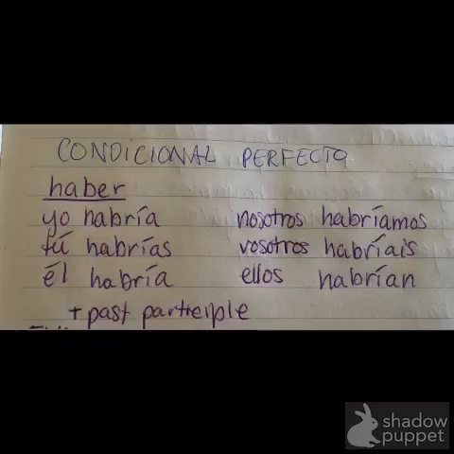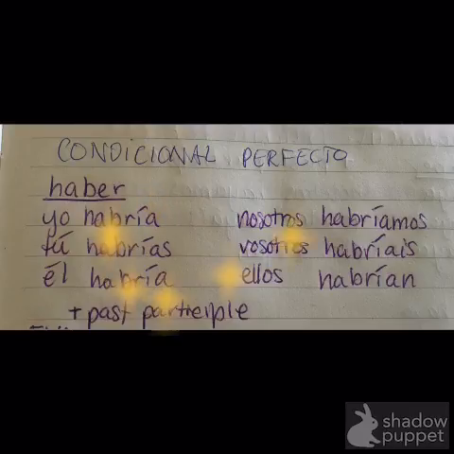So I'm going to jump into the conditional perfect tense now. It's essentially the exact same thing as the future perfect tense, except it has a different meaning, and it's created slightly differently because you're using the conditional conjugation of haber instead of the future conjugation of haber. So the conditional perfect literal translation into English is someone would have done something.